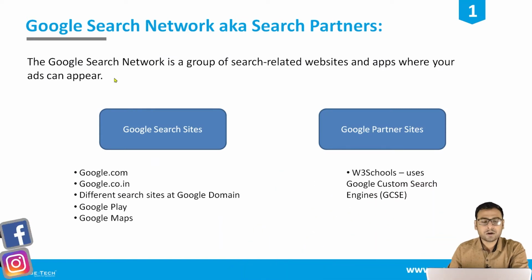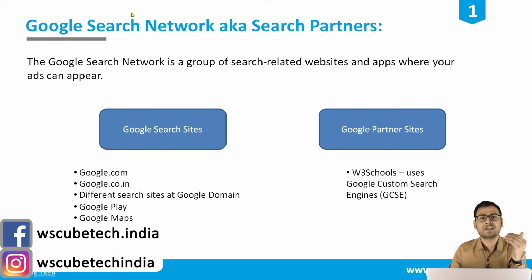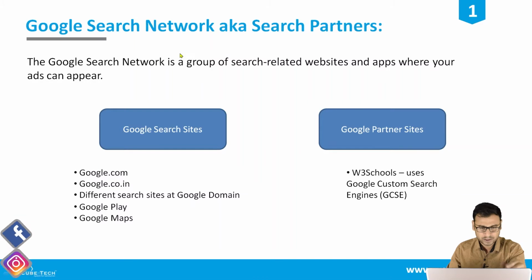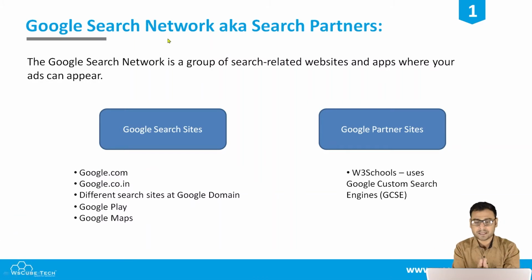Now, when we talk about Google Search Network, what is it? Coming to the basic definition, it's a group of search related websites and apps where your ad can appear. Whenever someone comes onto Google search, types some query, and your search ad pops up. Now remember, it is not the only place where your search ad appears. Many of the times people believe that a search ad only appears in the search engine result pages of google.com.